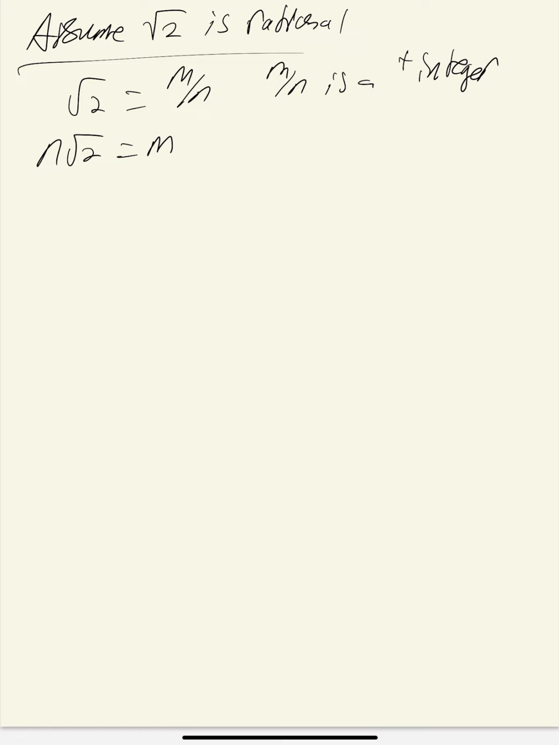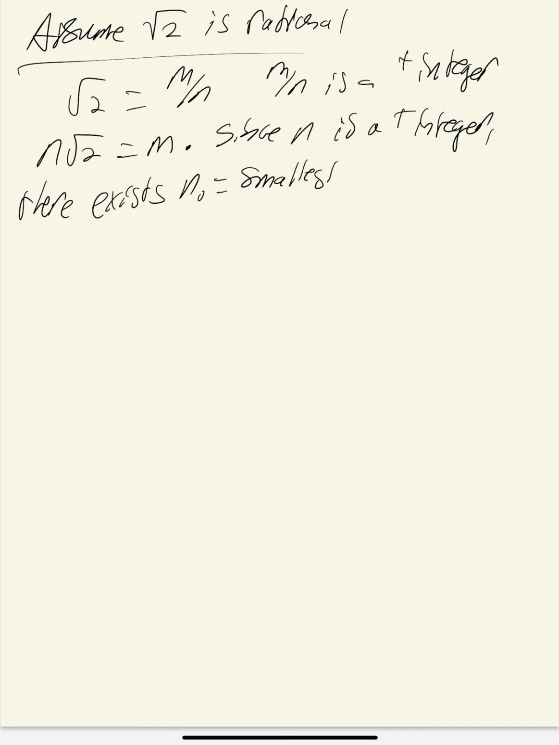And then we also have to deduce that since n is a positive integer, there exists n0, which is the smallest possible positive integer. And then from here, we again set up the equation we set up, which was that, let's say, b of 0 is equivalent to n of 0 times the square root of 2 minus 1.